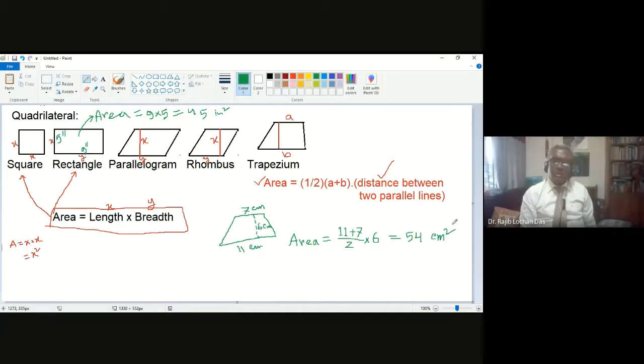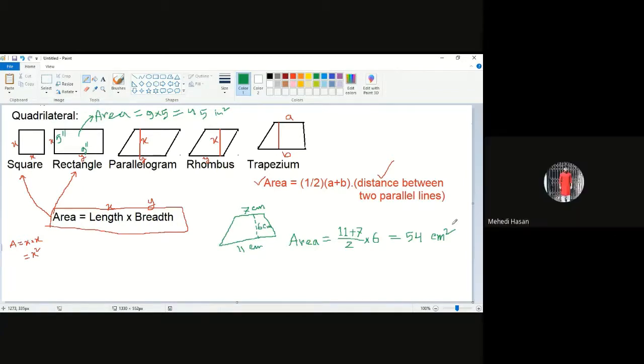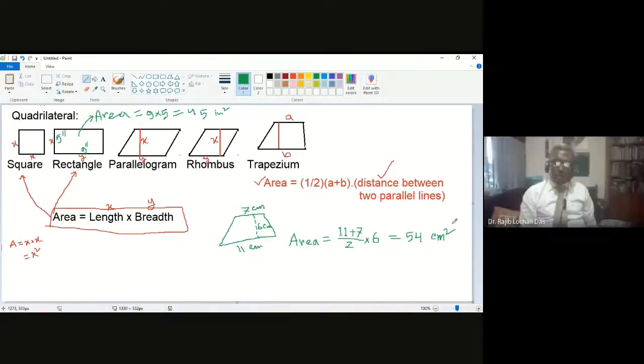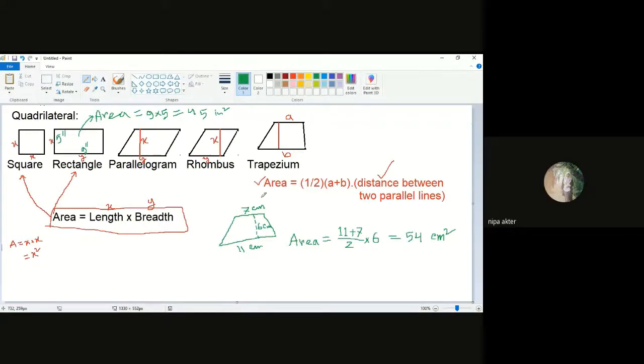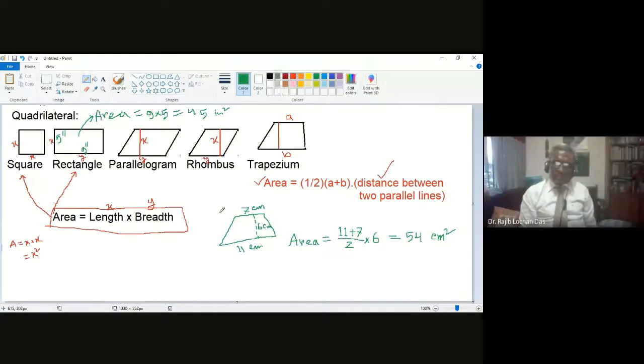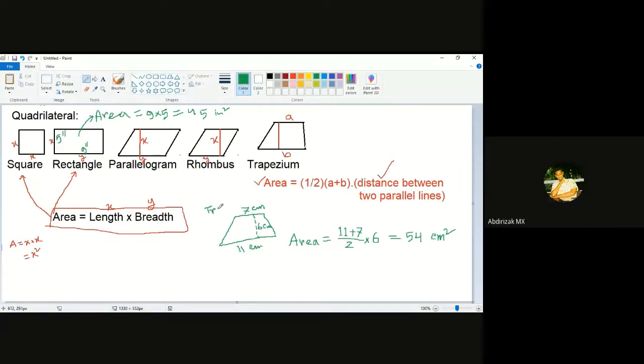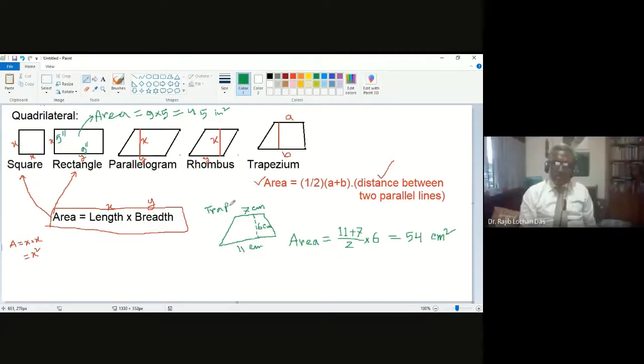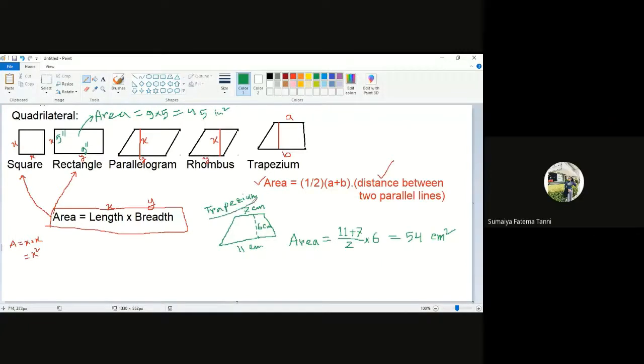You understand? Yes, sir. No, sir, I didn't understand the last thing. I also don't understand, sir. So this is a trapezium, right? Yes, sir. So what is the trapezium area formula? What is the trapezium area formula?